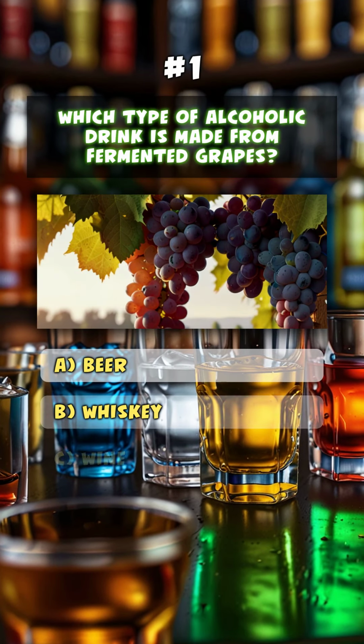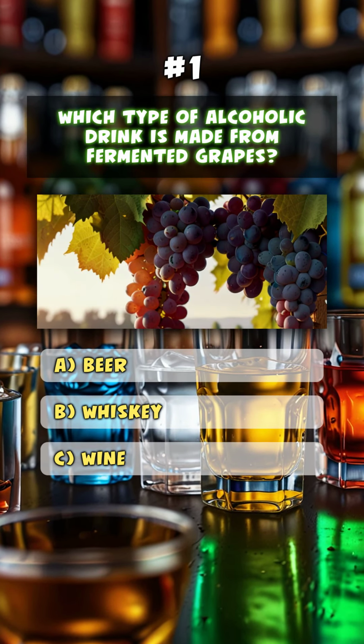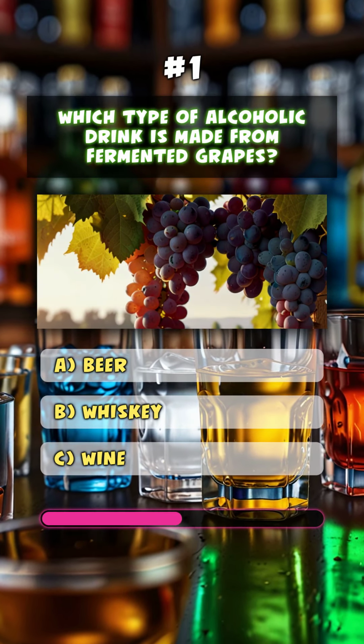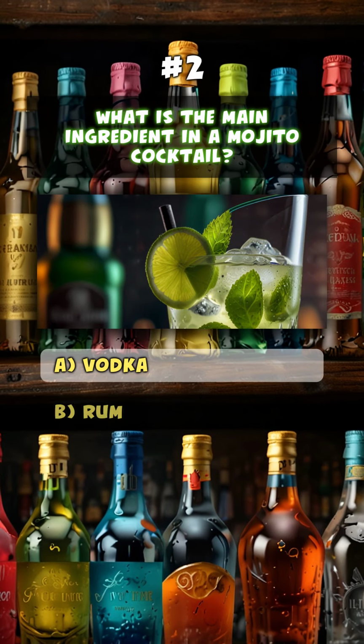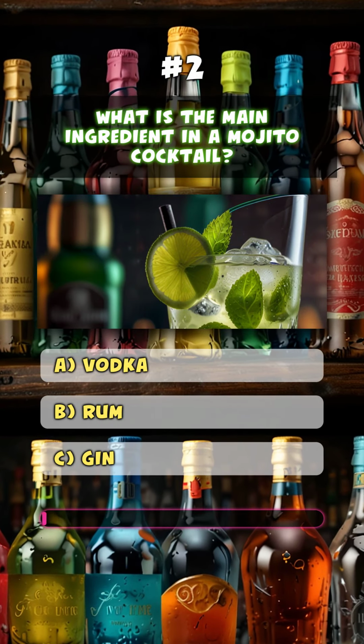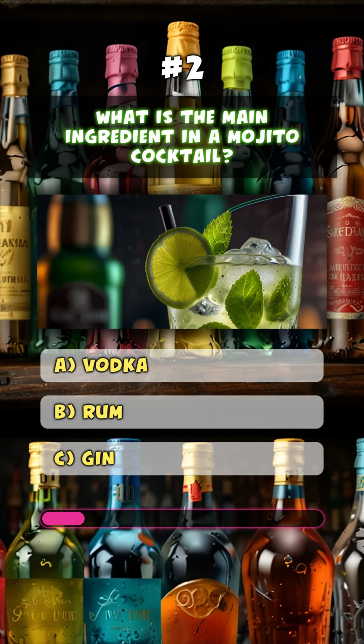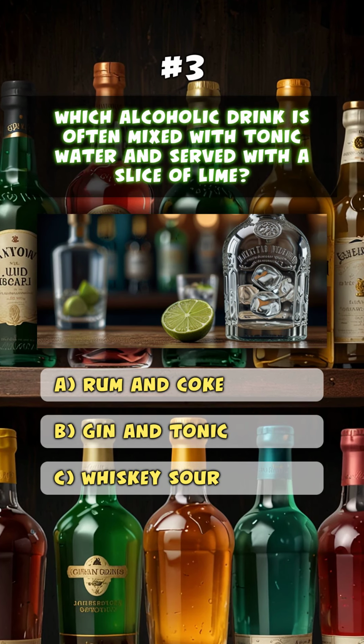Which type of alcoholic drink is made from fermented grapes? C. Wine. What is the main ingredient in a mojito cocktail? B. Rum. Which alcoholic drink is often mixed with tonic water and served with a slice of lime?